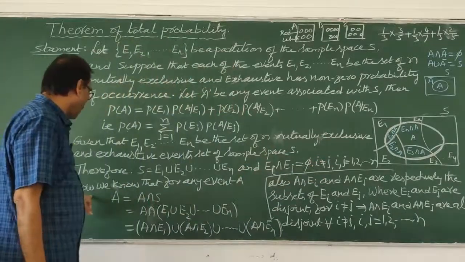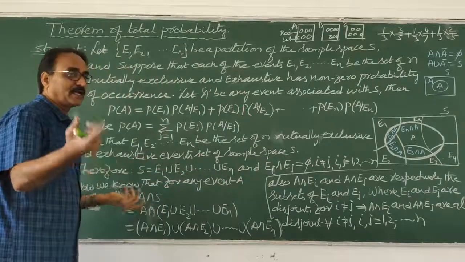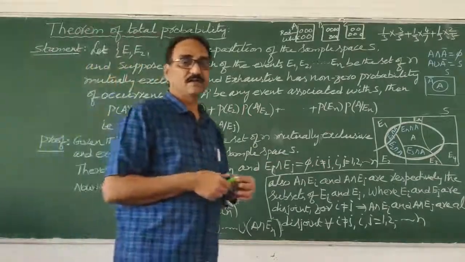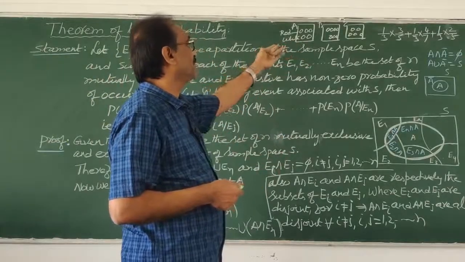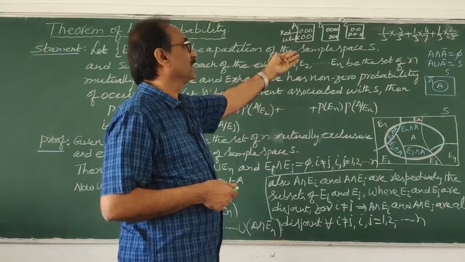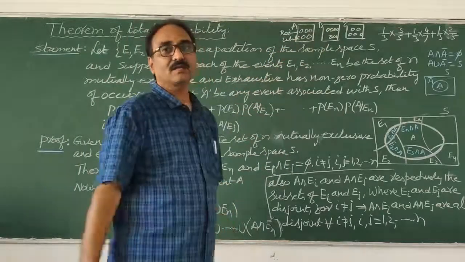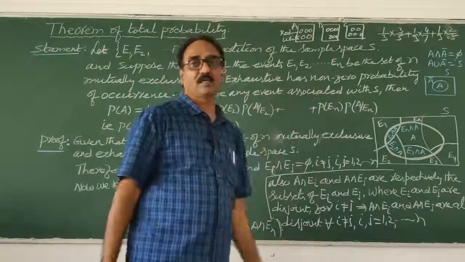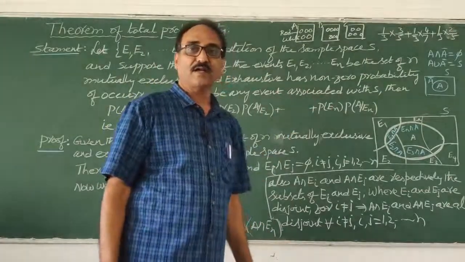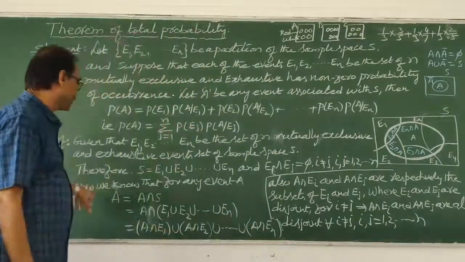Okay. Now we know that for any event A, say getting a red ball, the entire sample space, how many balls are there? If you take 7 plus 5, 12, plus 17 balls are there, 3 boxes together. So the entire sample space is the 3 boxes. But A is what? Getting a red ball. That only is being said.